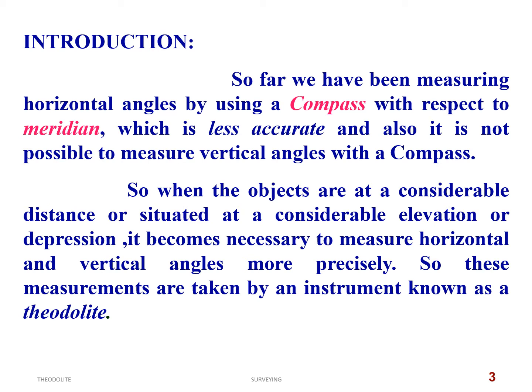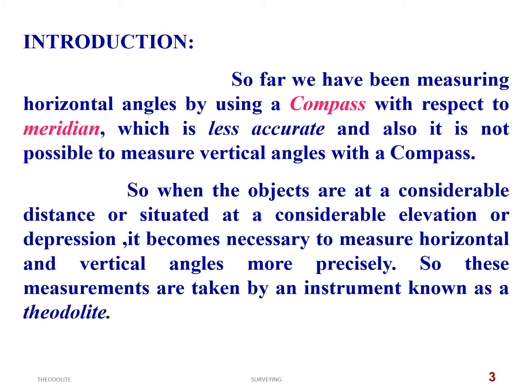When the objects are at a considerable distance and situated at considerable elevation or depression, it becomes necessary to measure horizontal and vertical angles more precisely. These measurements are taken by an instrument known as the theodolite. So why is the statement "considerable elevation or depression" given?